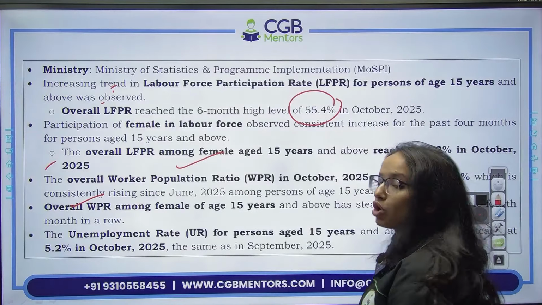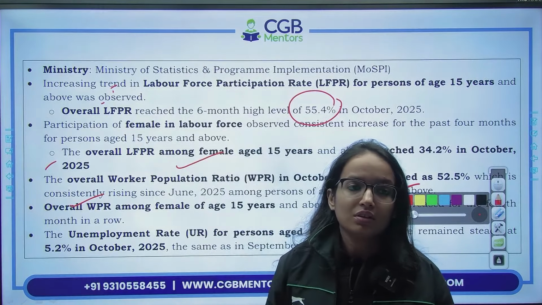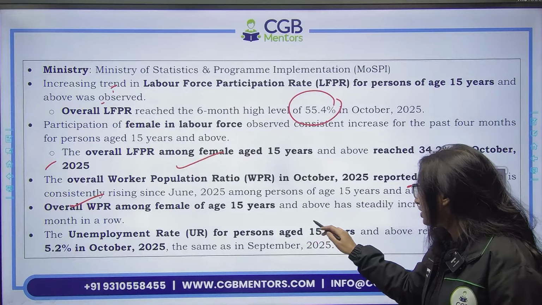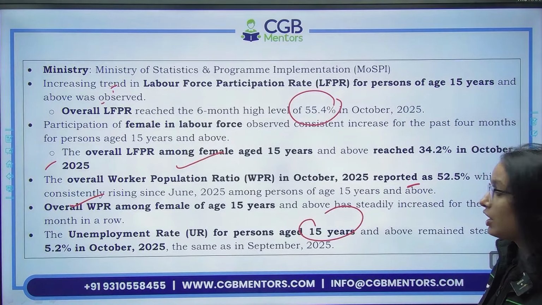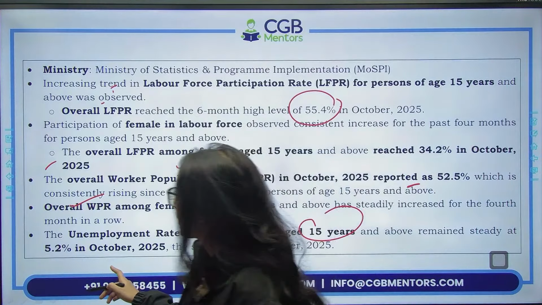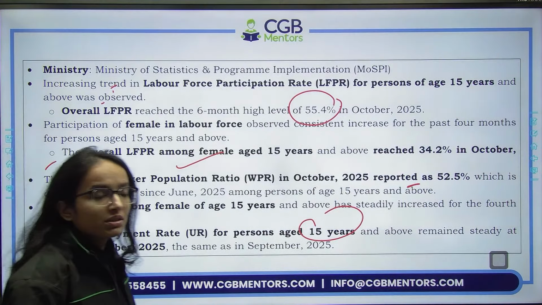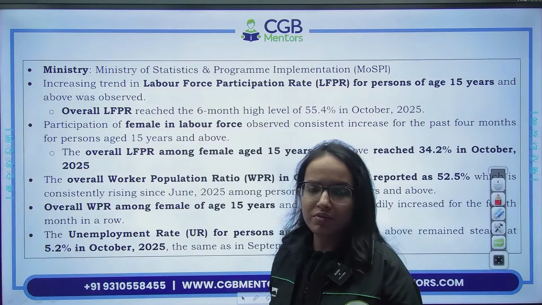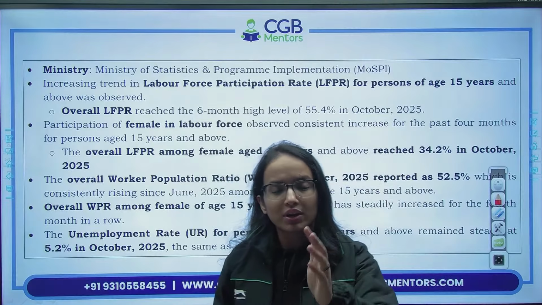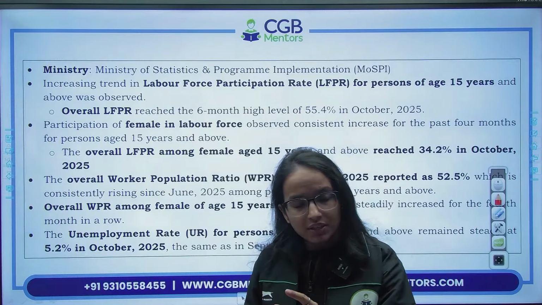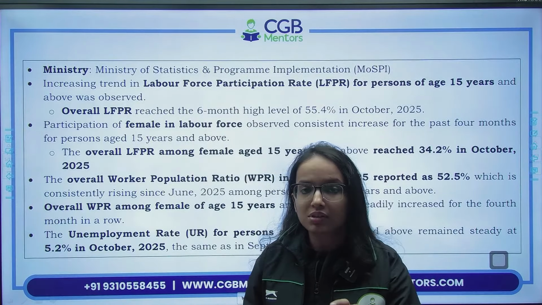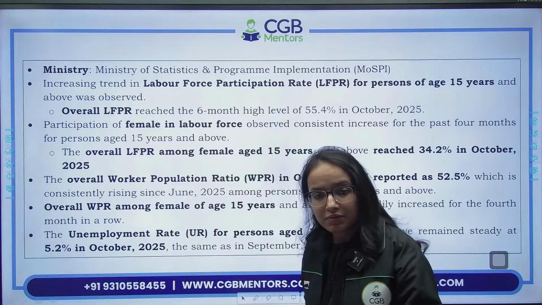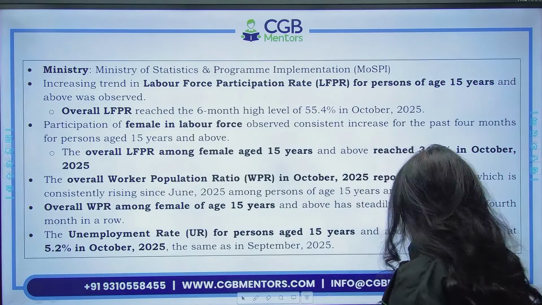And particularly the unemployment rate, the percentage of the labor force which is unemployed, right? So for persons aged 15 years and above, it was 5.2%. You have to remember this rate. Unemployment rate is important, 5.2% in the month of October 2025. I hope that's clear. And LFPR we have discussed number of times, so it should be very much clear what is important. Unemployment rate is important, LFPR is important, female worker population ratio is important because the female data also becomes important for you, and particularly the unemployment rate, also the basic difference between the concept of LFPR and the worker population ratio.